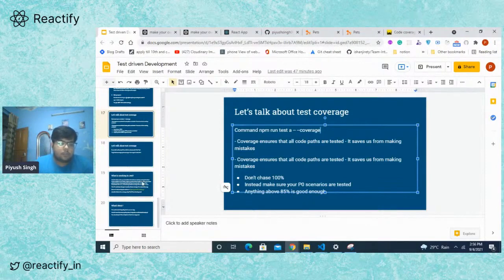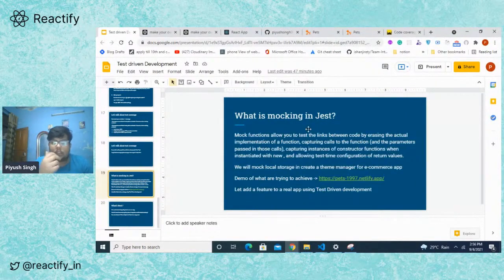So there is something called mocking in Jest. As I told you at the start, even if an async function is making an API call, we mock that API function. We don't actually call it, because the API is out of the scope of the function. We just need to check how the function reacts when we get the expected return from the API, and we assume the API works fine and test it in another unit test. So let me show you what we are going to do in the next demo.